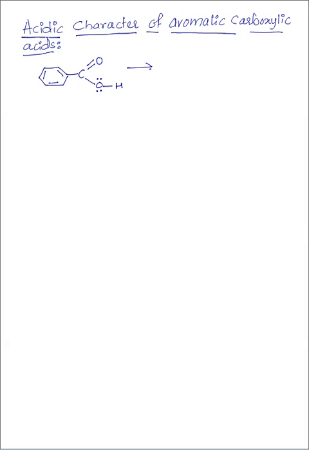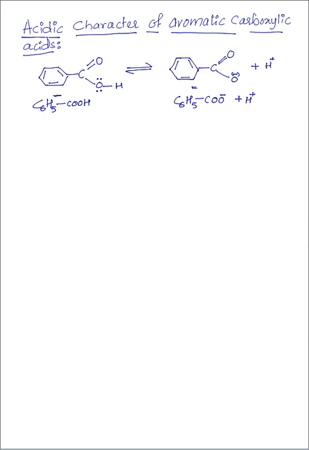Benzoic acid dissociates to give benzoate ion, C double bond O, single bond O minus, plus H plus. So benzoic acid gives benzoate ions. C6H5COOH is benzoic acid, giving C6H5COO minus plus H plus.